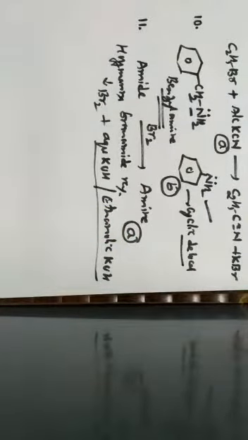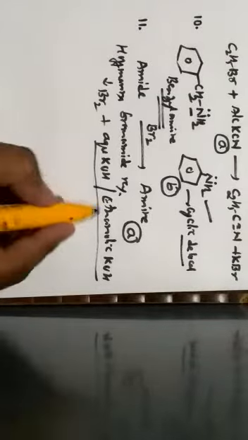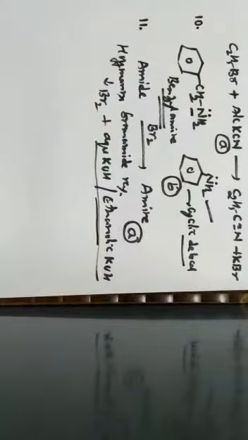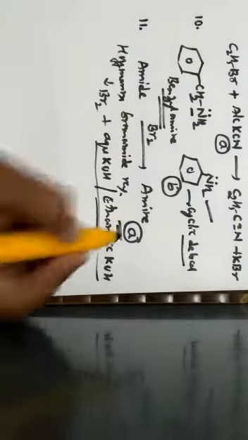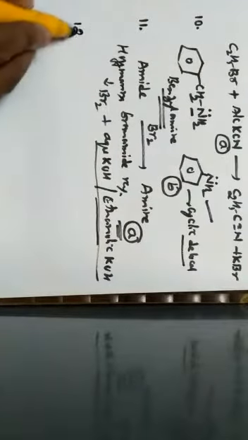Here, don't consider bromine in alcoholic KOH. Here, the alcohol is specific, that is ethanolic KOH. Hence, the correct option is A. Next one, question number 12.